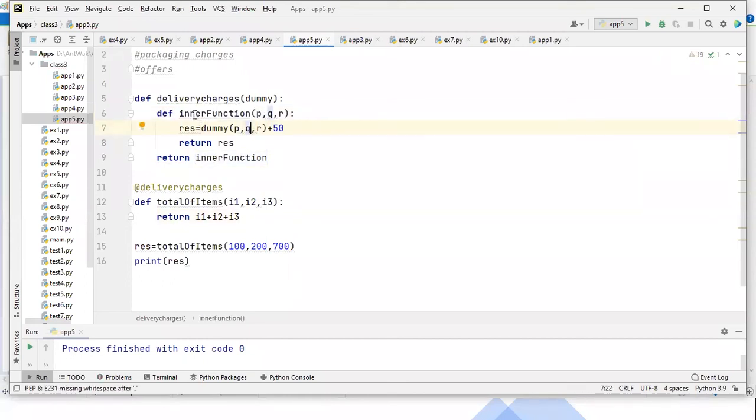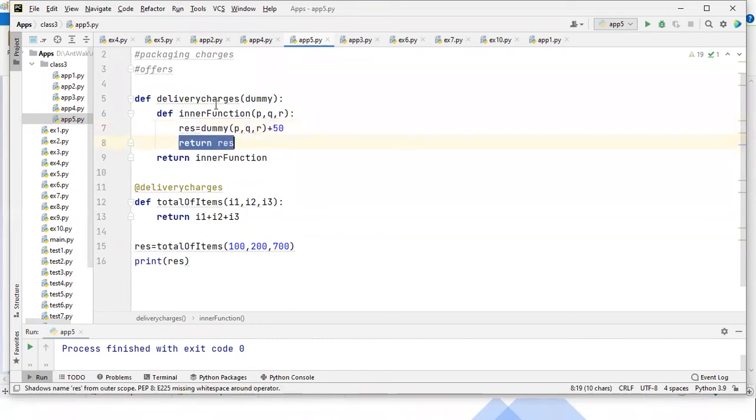Now internally, guys, inside the inner function, I'm calling the dummy function. This dummy is nothing but total of items now. Now the total of items, guys, you are calling with P comma Q comma R. For this one, you are giving 50 rupees extra and you're storing it into the result.